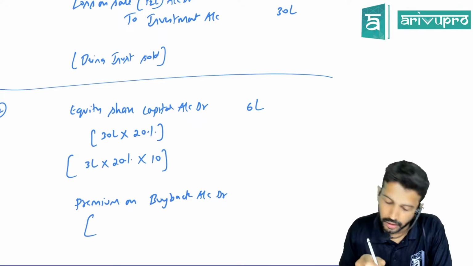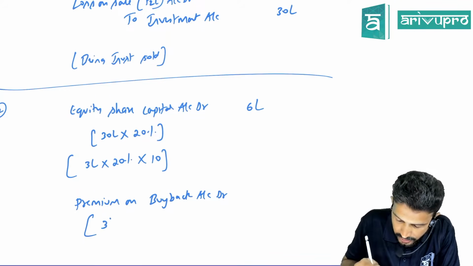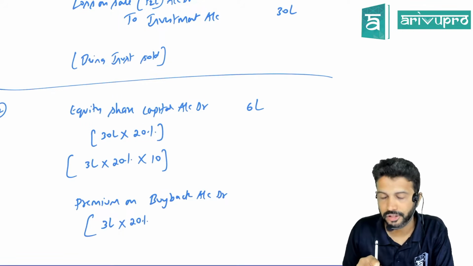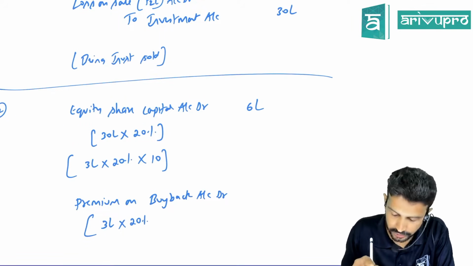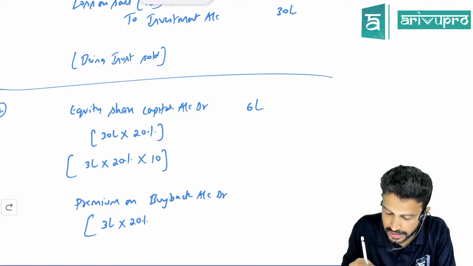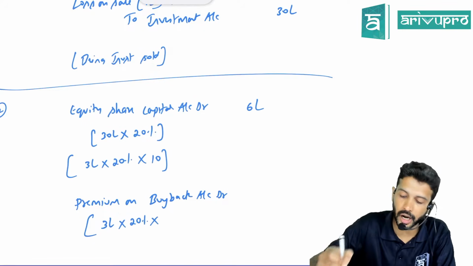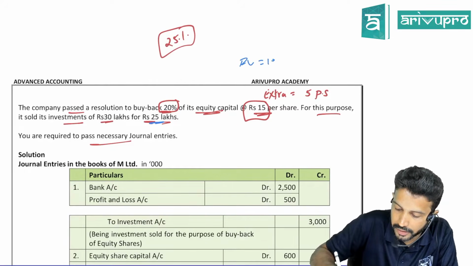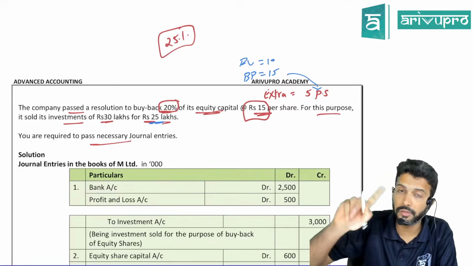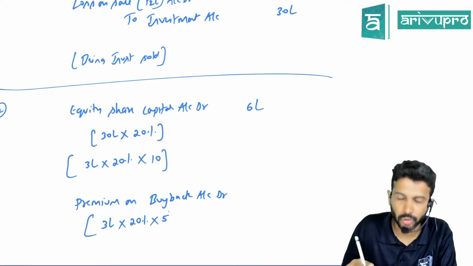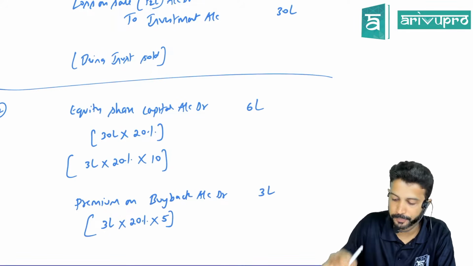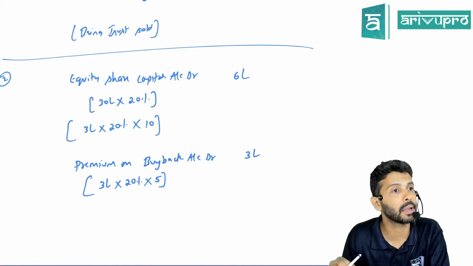Done, sir? All right. How many shares? 3 lakh shares. How much are you cancelling? 20%. So which will be 60,000. 60,000 shares you are cancelling. And how much extra are you paying per share? The face value is 10, but the buyback price is 15. So obviously the extra is 5 per share. On 60,000 shares, the extra is 3 lakh rupees. So premium on buyback is 3 lakh.